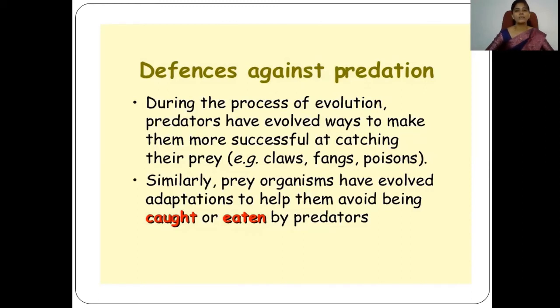Similarly, prey organisms have also evolved adaptations to avoid or protect themselves from predators. For example, color camouflage is there, and mimicry is there. These are certain adaptations shown by prey to save their lives from the predator. So in nature, the predator evolved in its own way and the prey evolved in its own way. But in these interactions there is always a benefit to the predator and a loss to the prey when it is captured, as it can lose its life.